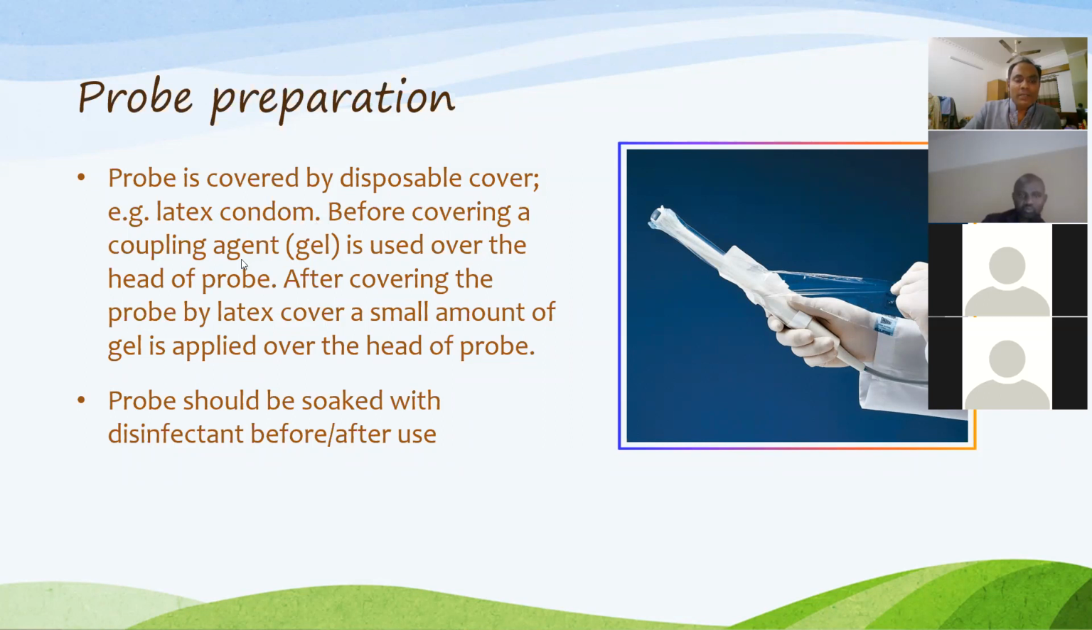Before covering, a coupling agent, usually we use gel, is used over the head of the probe. So when we cover the probe, first you have to place some gel over the probe, then we cover it with the cover. And after covering with the cover, you again put some gel over the head of the probe. That will help for entrance of the beam, and also help to introduce your transducer through the vagina.